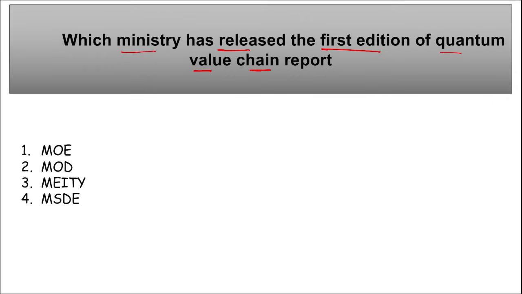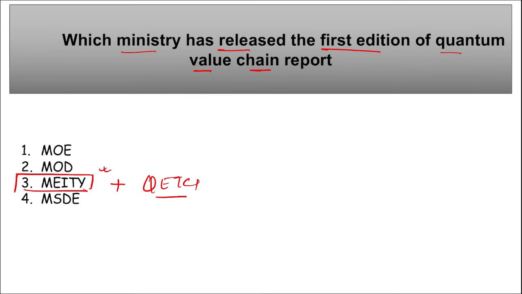So first of all, remember this first edition of the quantum value chain report, it was released by which ministry? MEITY, that is your Ministry of Electronics and Information Technology. It was along with QETCI, that is your Quantum Ecosystem and Technology Council of India.